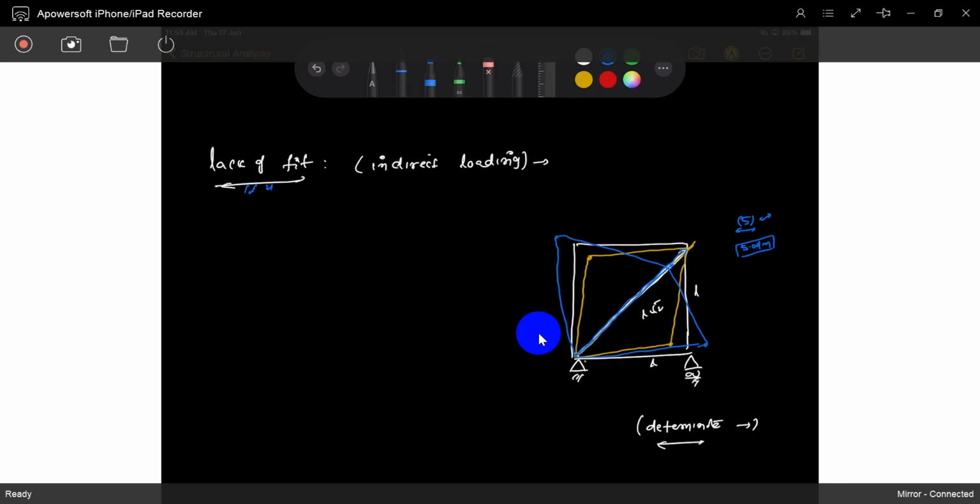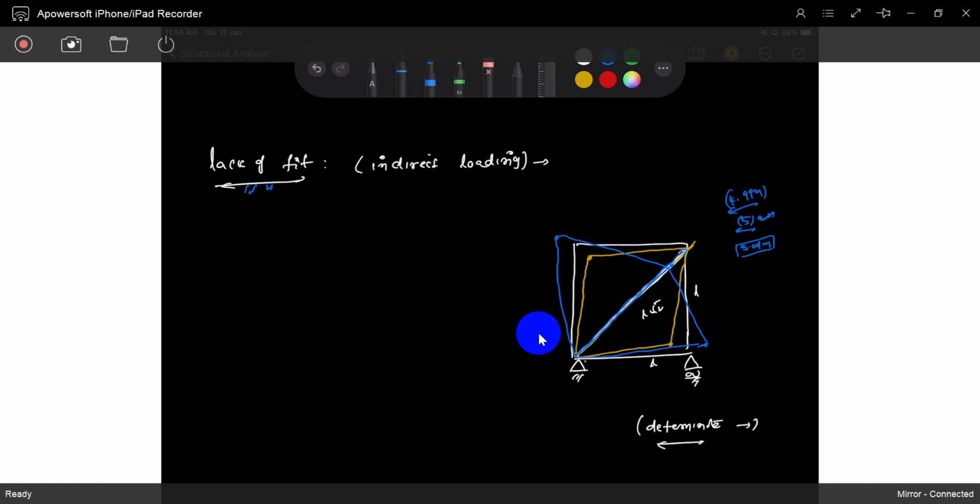Then what will happen? Again, if it is a determinate structure, no changes will happen. Each joint adjusts itself. There are no extra stresses developed. Lack of fit means the same. If the exact length is 5, maybe he fabricated 4.99 meters. Same thing, no problem at all. If you just fit it in those places, the remaining joints will adjust automatically because each joint is pin jointed. They can easily adjust because it's a determinate structure.